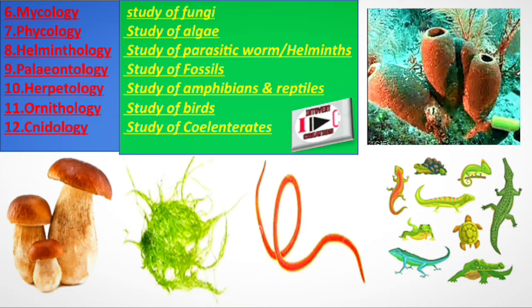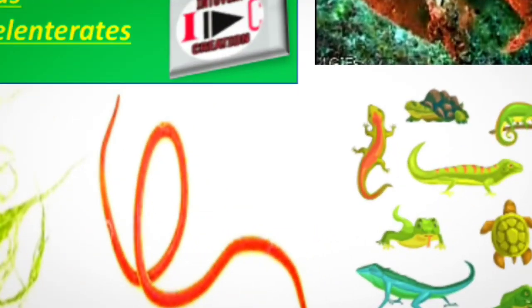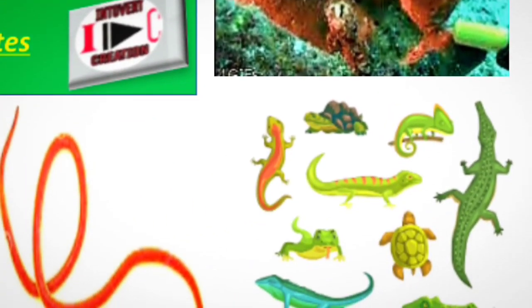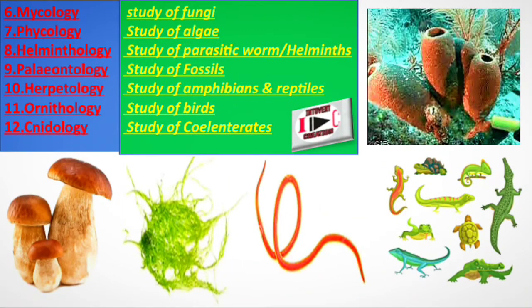Helminths is also said, parasitic worm is also said. I have also mentioned the parasitic worm in the diagram. You can see that. Paleontology, study of fossils. You are reading this from class 8, 9, 10, I think, in science, social. Okay. Tenth one is herpetology, study of amphibians and reptiles. And I have also mentioned the amphibians and reptiles, crocodile, frog. Okay. And cnidology, study of cnidarians.